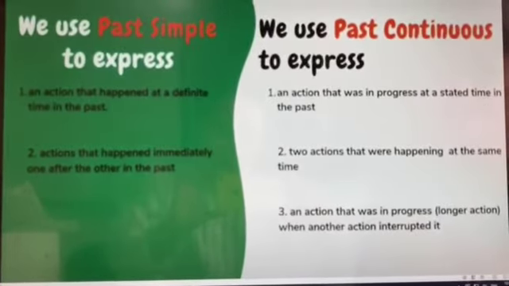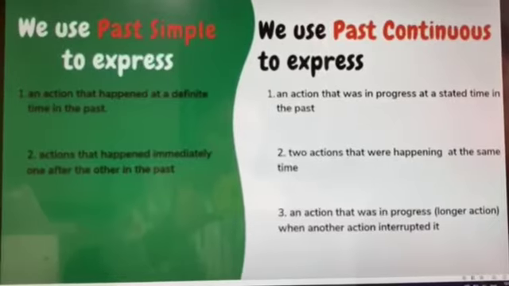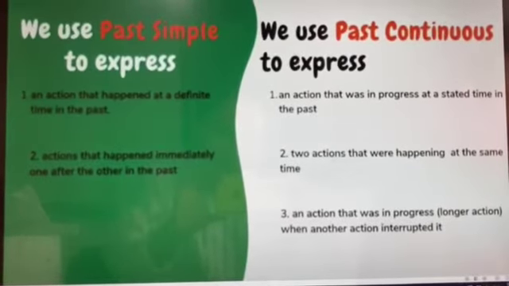We use past continuous to express an action that was in progress at a stated time in the past, two actions that are happening at the same time, and a long action that was in progress when another action interrupted it.